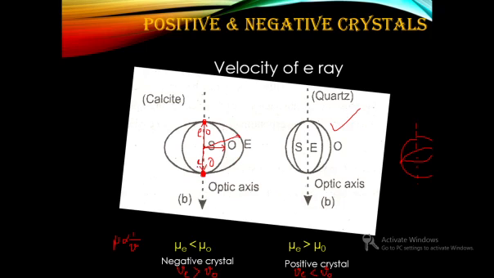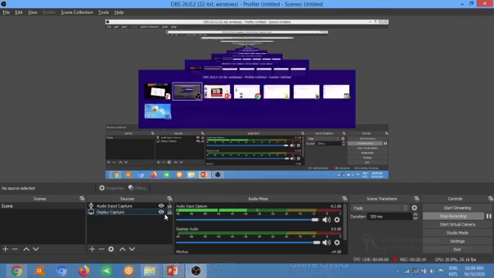The wavefront is what has been drawn here. So the wavefront due to the extraordinary ray will be proceeding faster than the wavefront due to the ordinary ray. That is how it is drawn. So you have to draw the wavefront also. That explains the difference between ordinary and extraordinary ray, and explanation of Huygens' concept on double refraction, as well as distinction between positive and negative crystal. Hope you have understood. So let us wind up for the time being. Thank you.